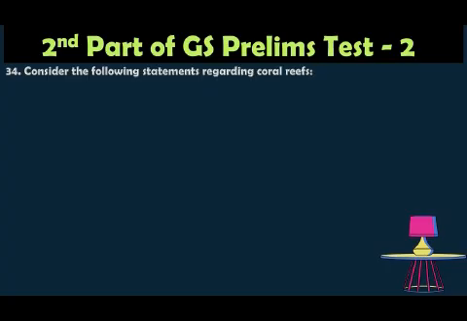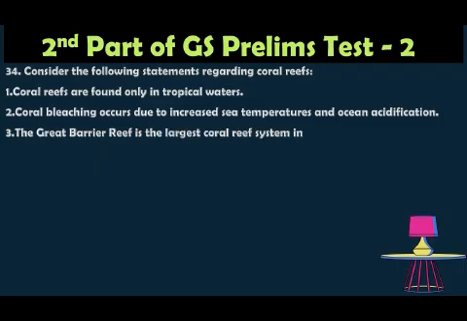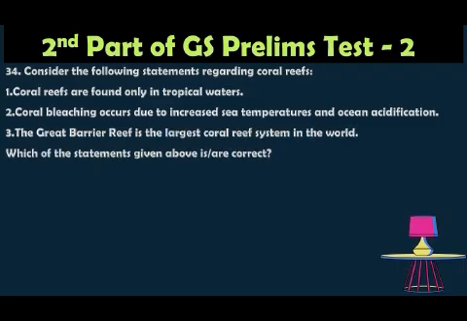Question number 34. Consider the following statements regarding the coral reefs. Coral reef is also a very important topic on the environmental side. So you have to concentrate more on coral reefs, because it's a conservation part. The first statement is coral reefs are found only in tropical waters. Coral bleaching occurs due to the increased sea temperature and ocean acidification. The Great Barrier Reef is the largest coral reef system in the world. Which of the statements given above is correct?